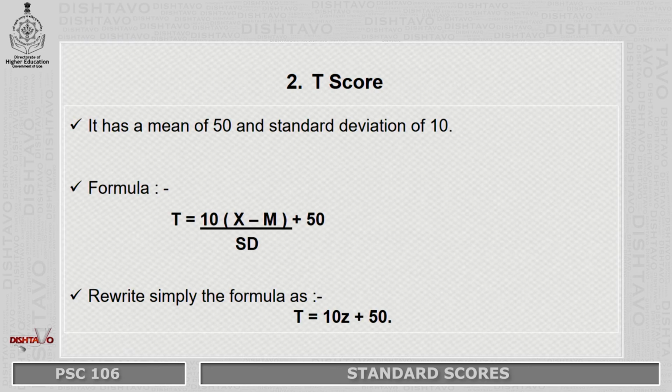As I have said, they have their own fixed mean and standard deviation. So it has a mean of 50 and standard deviation of 10 with the formula of x minus M upon SD. If you take a look at this formula only in terms of its alphabets, you will see that it is very much similar to that of the Z-score, due to which you can simply rewrite your T-score as T is equal to Z plus 50. Now you will ask me this question, what is Z doing in this formula? This is a hard and fast rule that to attain any type of standard scores excluding Z-score, you have to first attain the Z-score, and only then you will be able to attain the other types of standard scores, like for example the T-score, and that is why you have the Z over there in the formula.